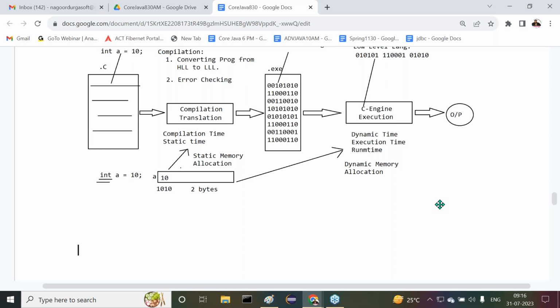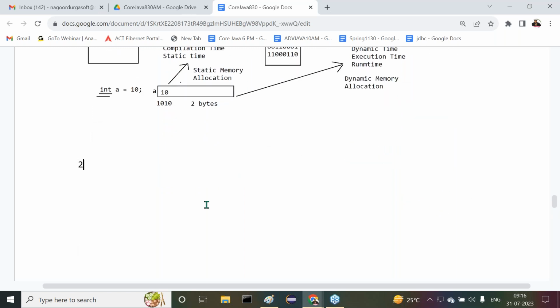So can I move forward? Can I go for the next point now? Second difference. Please all of you understand it. Nearly 9 differences are available. We have to understand all these 9 differences, then only we can identify clearly how Java is far away from C and C++. Don't think Java is the same as C and C++. Definitely Java is different from C and C++. Understand it clearly. Now let's move on to the second point.